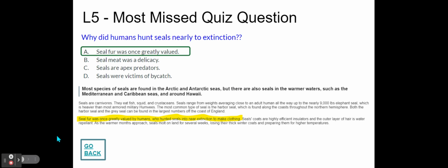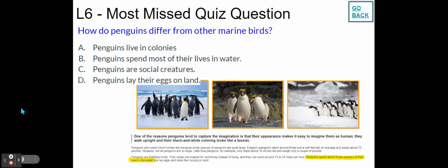And why is it important to be reviewing these most missed quiz questions? Because many exam questions may be either repeat quiz questions or close to, similar to quiz questions. So you want to make sure if you missed these, you do know the correct answers.